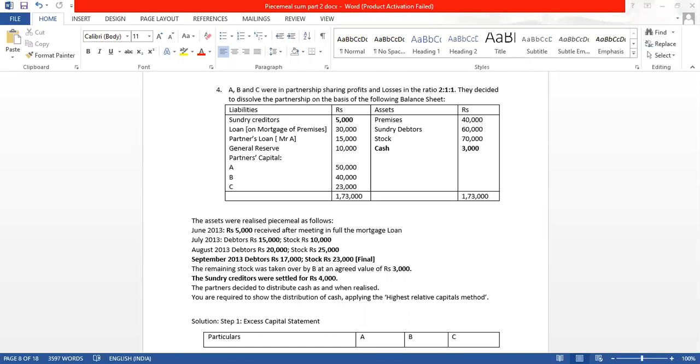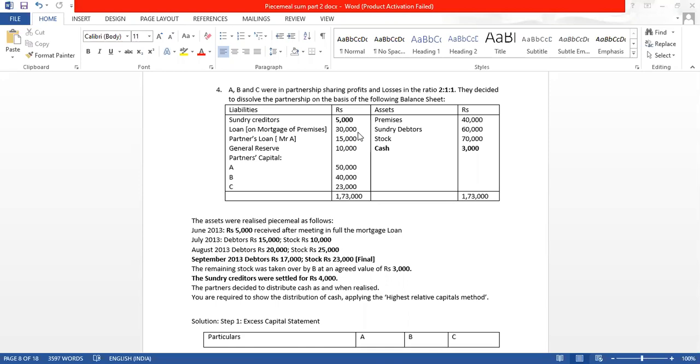That loan of 30,000 was repaid fully, and after the repayment of the loan, the excess amount of 5,000 was returned, which will be used to repay other liabilities as per the order of payment.